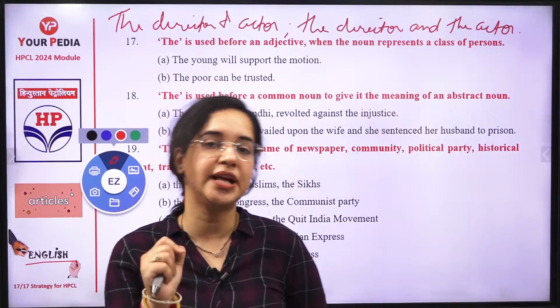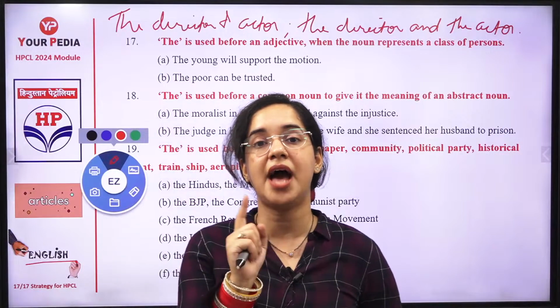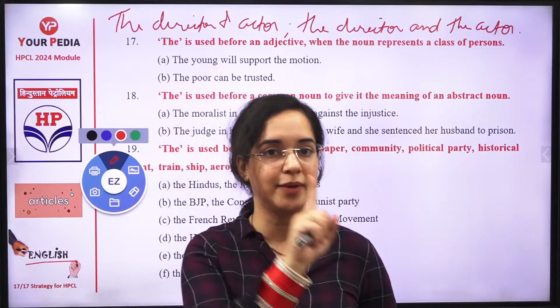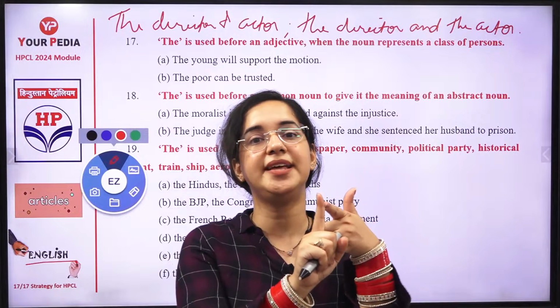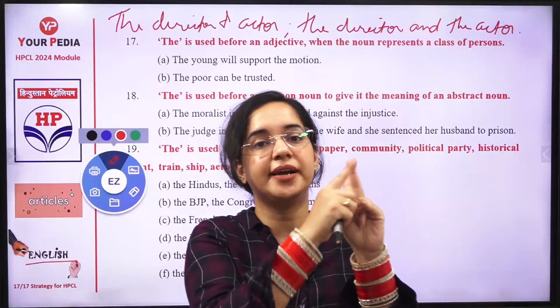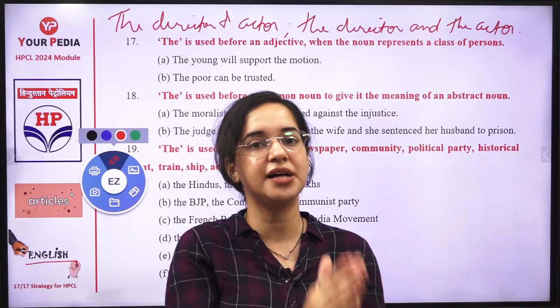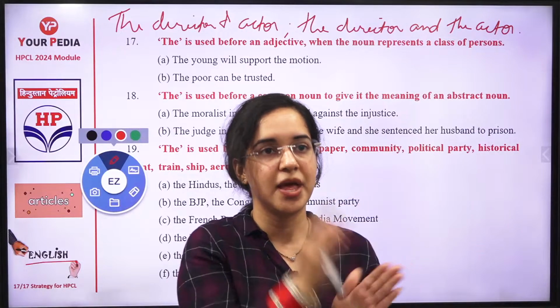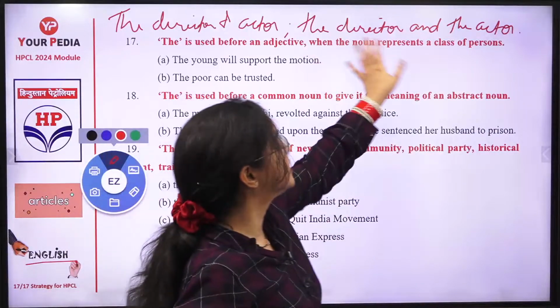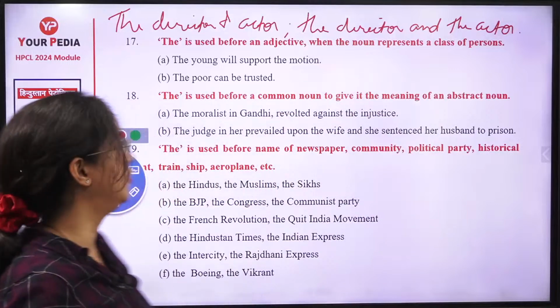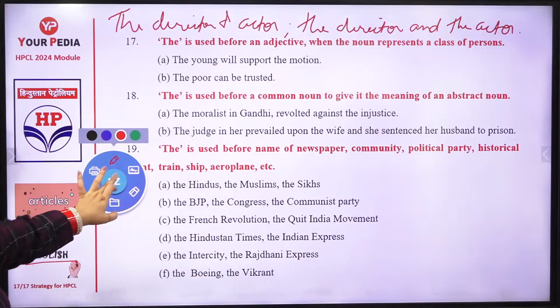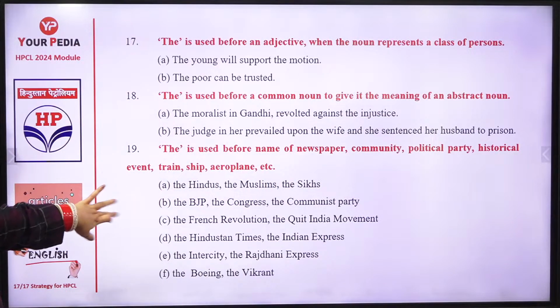So when I say the actor and director, I'm talking about one person, because only one "the" is used. Both the actor and director are the same one. Actor bhi wahi hai, director bhi wahi hai, right? So that is termed as a singular person. And if "the" is used in both cases, obviously you're talking about the plural one.